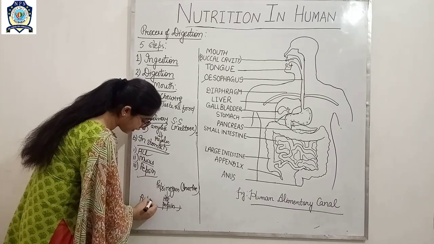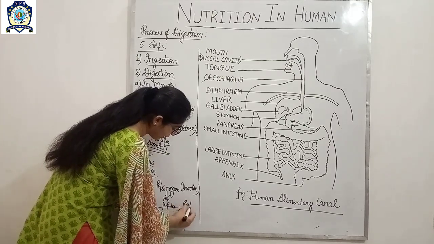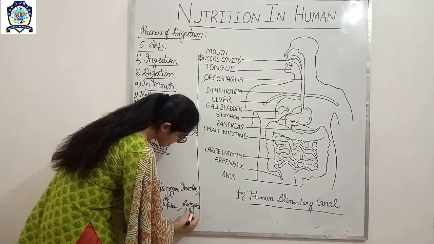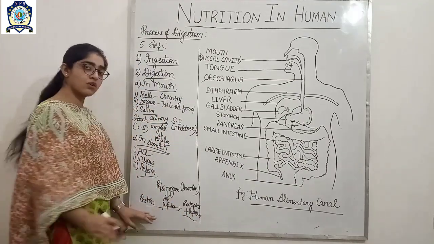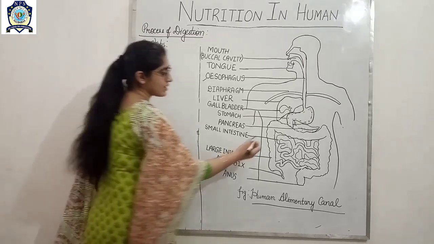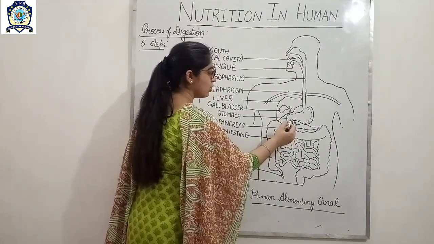So from protein it forms proteoses and peptones. That was digestion in stomach.